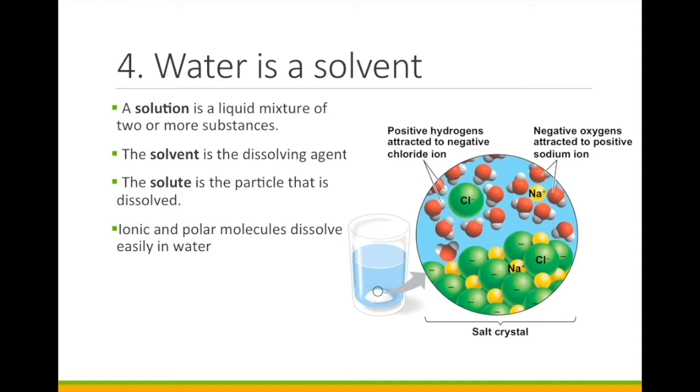Ionic compounds such as salt and polar compounds such as sugar both dissolve easily in water. This is important for life because this is how you carry things like sugar around in your body. Your blood is mostly just water. The only compounds that don't dissolve well in water are non-polar ones, like oil. If you try to mix oil and water, they will separate.